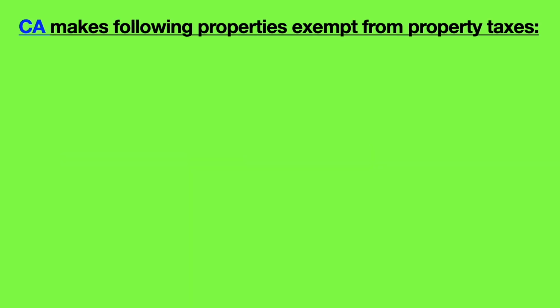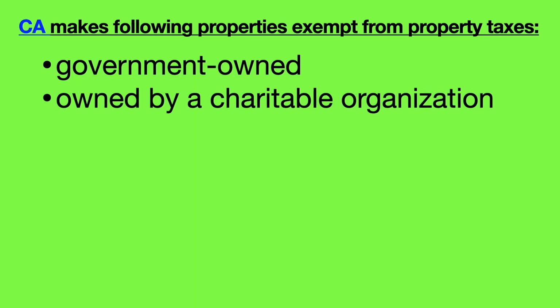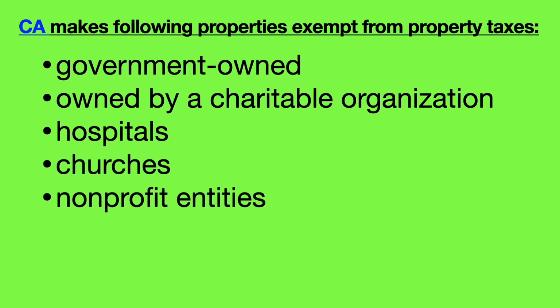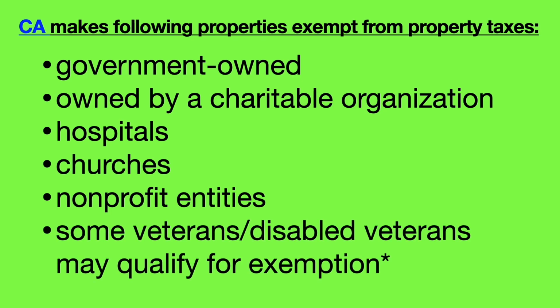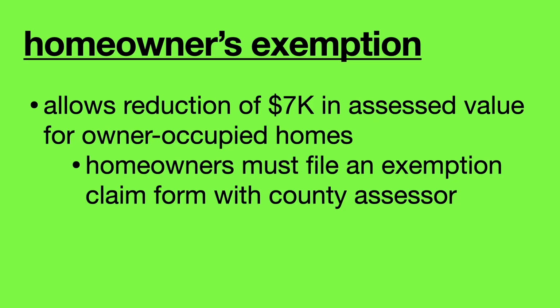California property tax legislation. California makes the following properties exempt from property taxes: government-owned, owned by a charitable organization, hospitals, churches, nonprofit entities, and some veterans and disabled veterans may qualify for property tax exemption as well. A homeowner's exemption allows a reduction of $7,000 in assessed value for owner-occupied houses. Homeowners must file an exemption claim form with the county assessor.